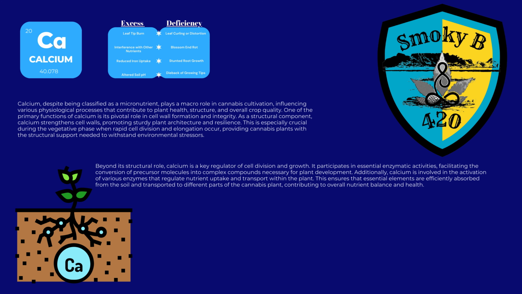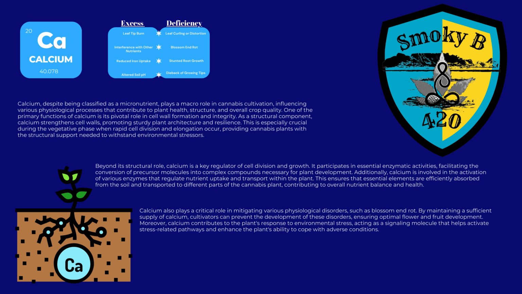Beyond its structural role, calcium is a key regulator of cell division and growth. It participates in essential enzymatic activities, facilitating the conversion of precursor molecules into complex compounds necessary for plant development. Additionally, calcium is involved in the activation of various enzymes that regulate nutrient uptake and transport within the plant. This ensures that essential elements are efficiently absorbed from the soil and transported to different parts of the cannabis plant, contributing to overall nutrient balance and health.